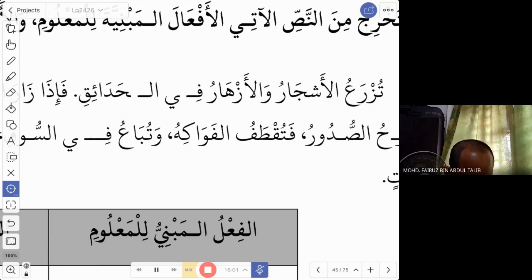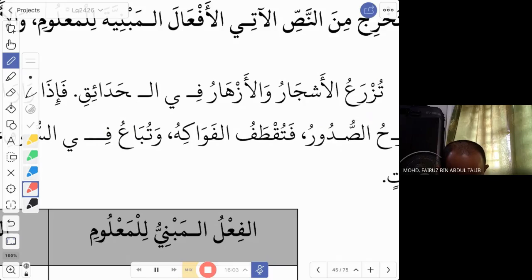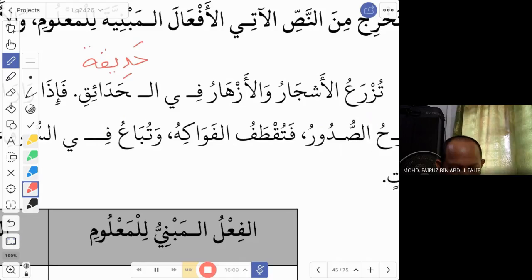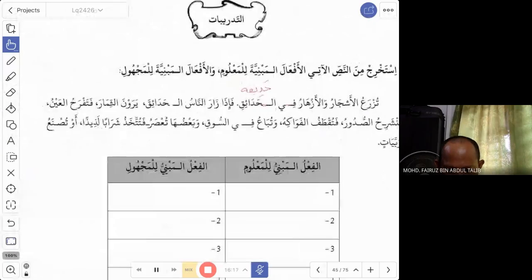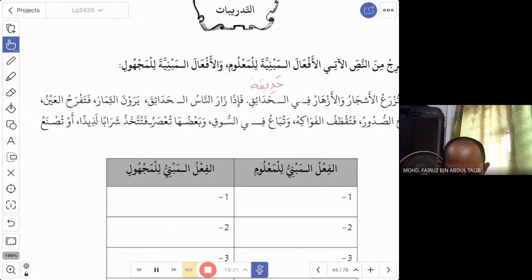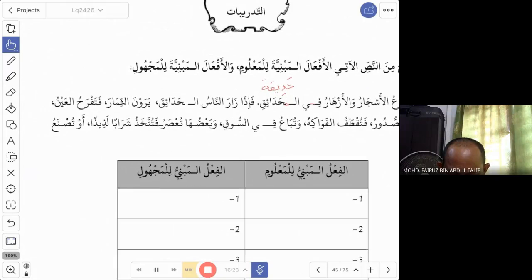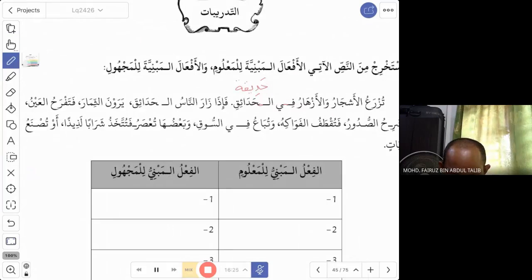What is hada'iq? Jama' kalimah? Hadiqah. Naam, hadiqah. So hada'iq is the jama' for the word hadiqah. Naam. So tuzra'u is the first fi'il, mabni lil majhul. Okay, you can write this on your own. Tuzra'u fi'il mabni lil majhul. Naam, the first one. The second one, al-jumlatu thaniya,